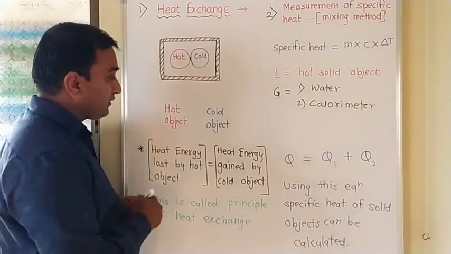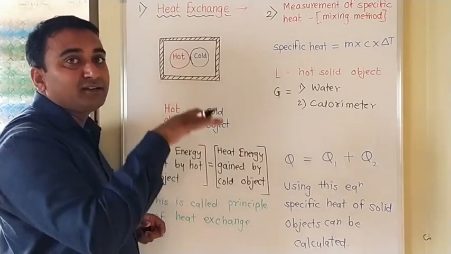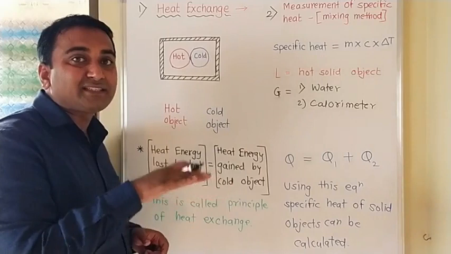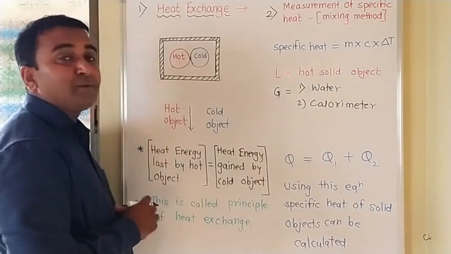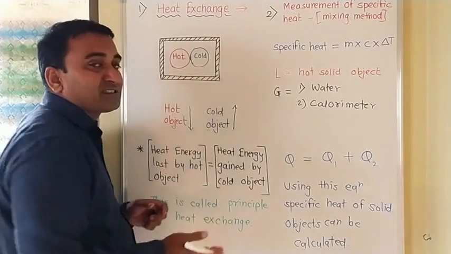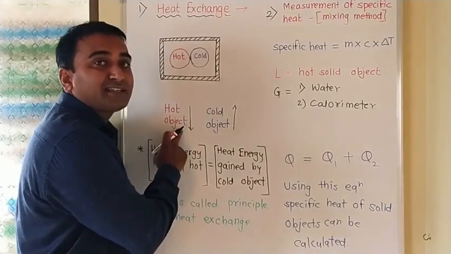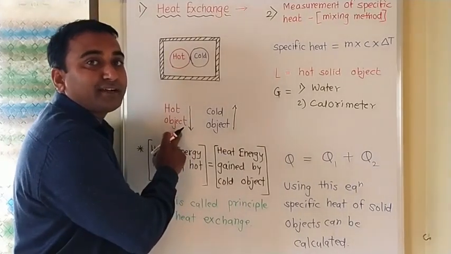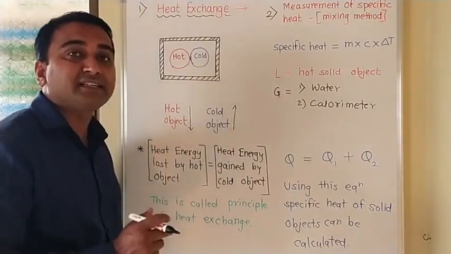And when this hot object is losing the heat, definitely what will happen? As heat energy is decreasing, the temperature of this hot object starts to decrease and the temperature of the cold object starts to increase. Why has the temperature decreased here? Because it started to lose the heat. And why has the temperature of the cold object increased?